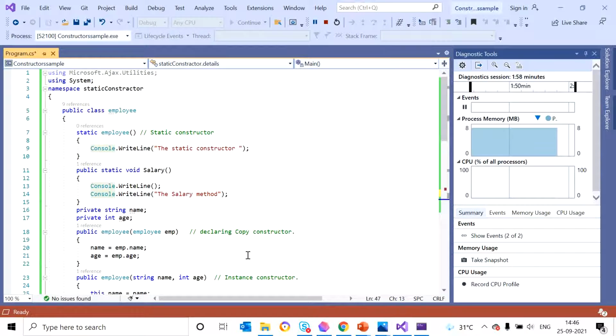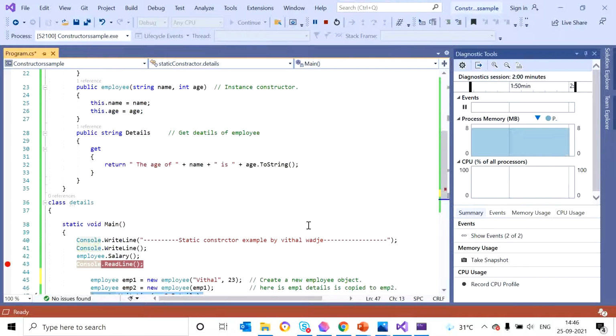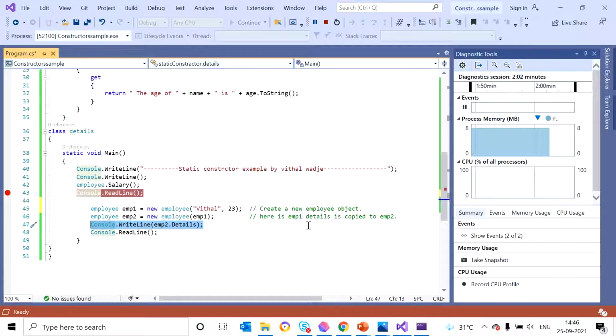You can expect questions on constructors, and maybe they will ask you to write programs like this one. So I will attach the code in the comment or description section. Kindly use this code for practice.